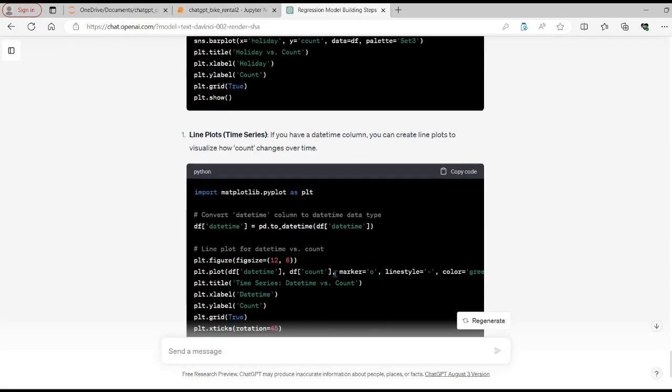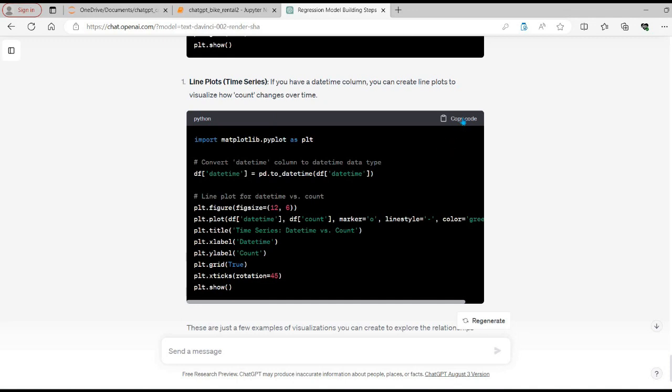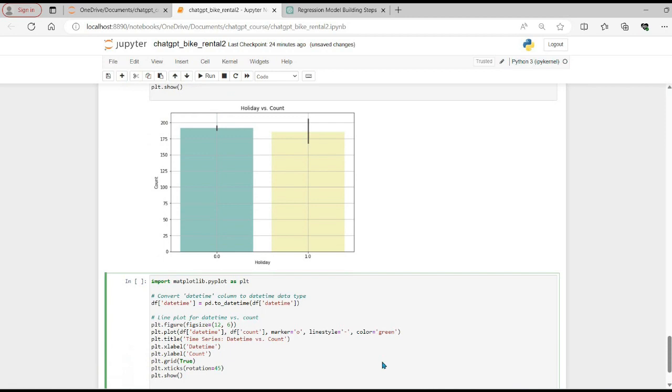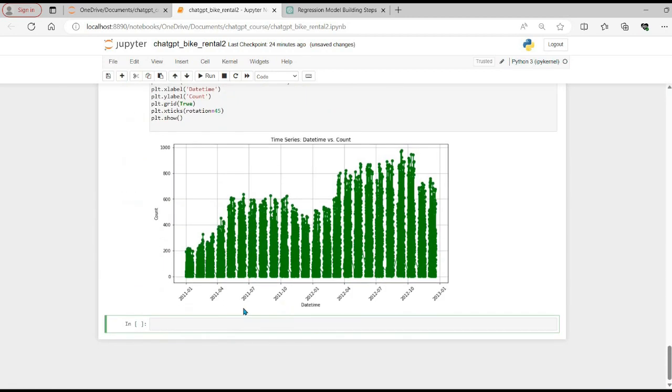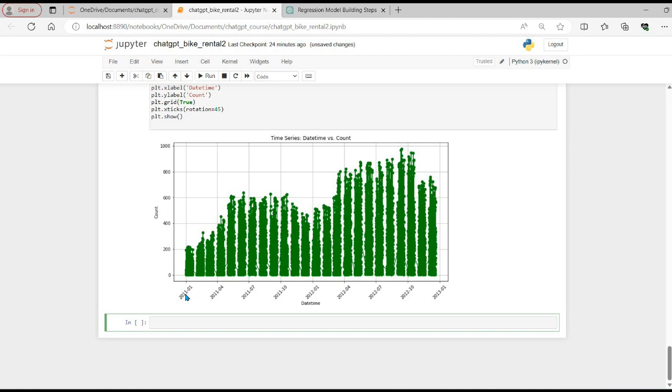So let's move on to the next one and let's plot some time series. So let me copy this command, and when I run this command, I can see it's showing me the sales at a day level, and I can see that sales are much higher in the months from April onwards till October. Again, it's very correlated with the weather and the season as well, that we see higher sales when the months are from 04 till 10.